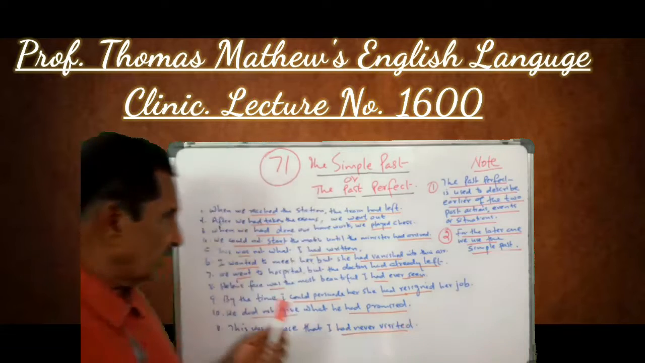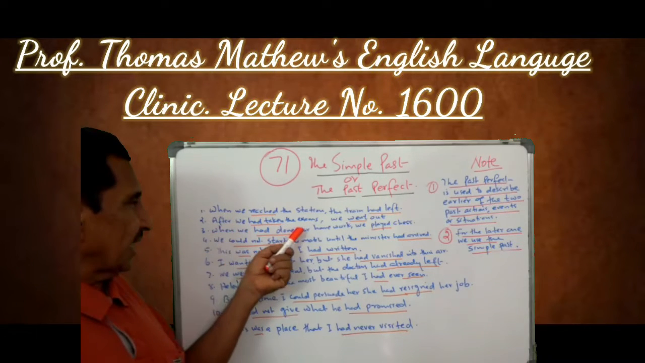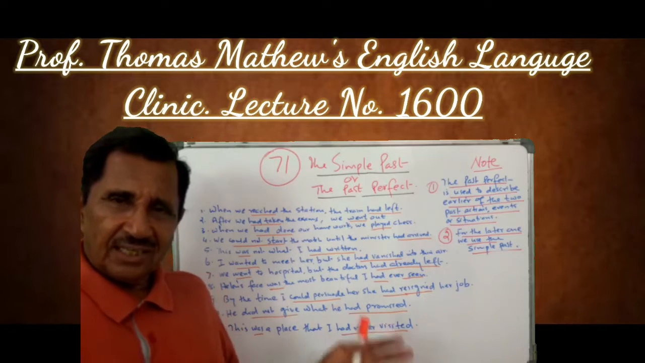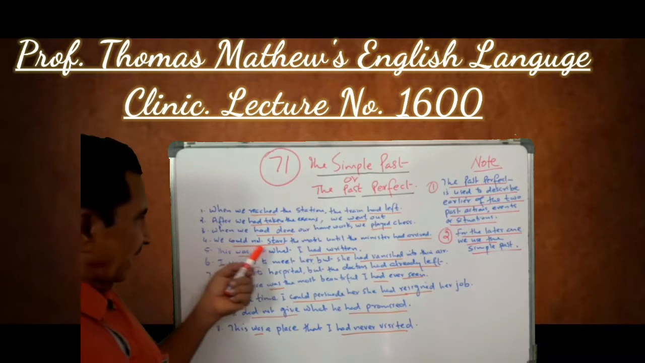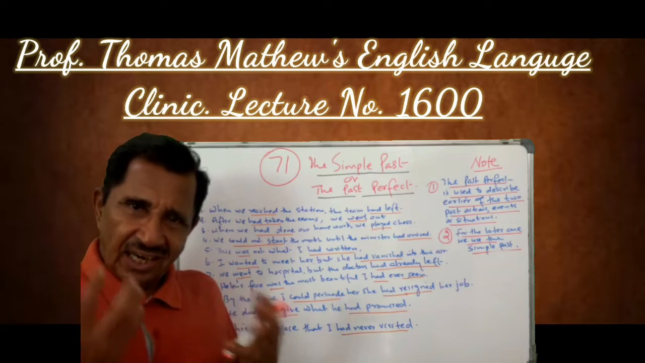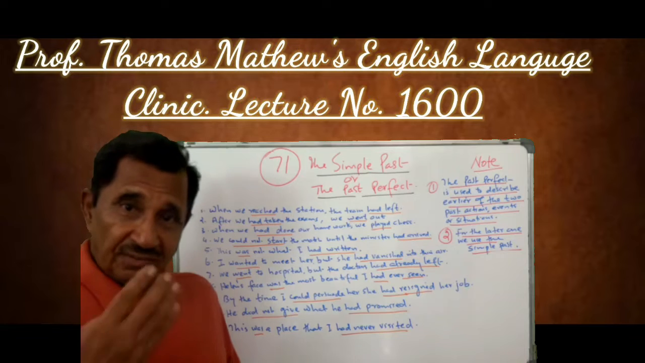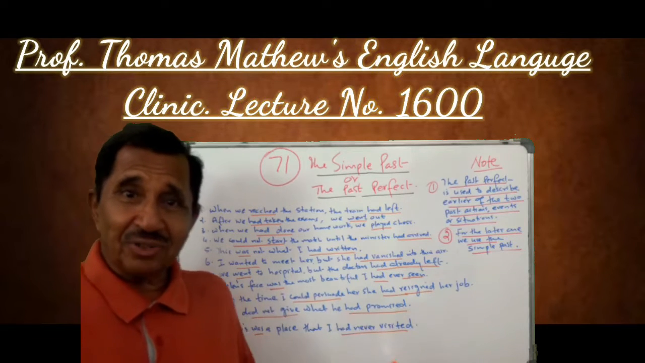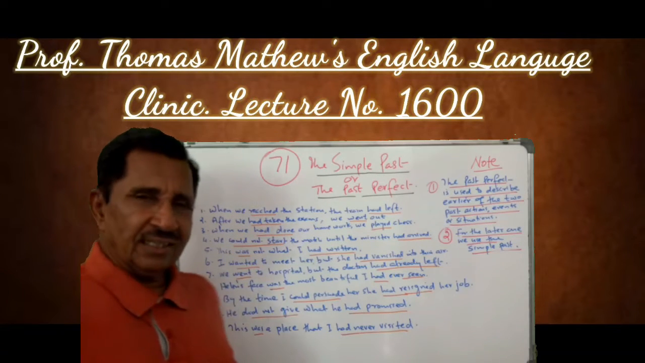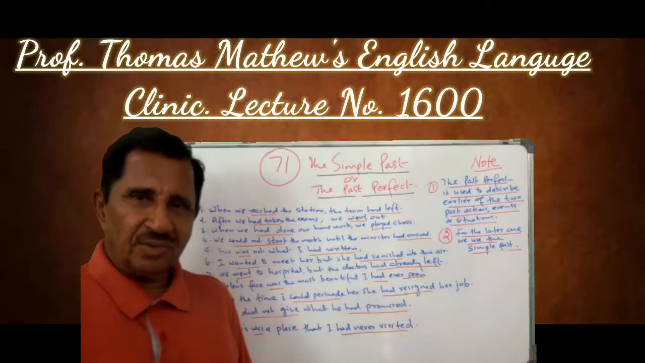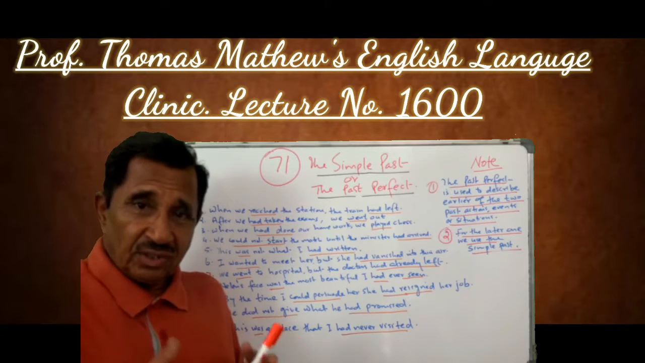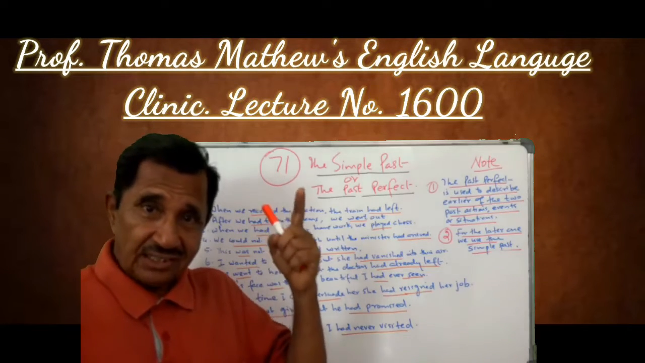Understand? Like that, the second one: after we had taken the exams, we went out. So the first action is we took the exam, the second is going out. When we had done our homework, we played chess. So the first action is doing your homework, and only after that you play chess. You don't play chess first and then do the homework. Next: this was not what I had written. So you wrote something and gave it to someone, and then another person brings it back to you with corrections, and then you say, this was not what I had written. So the first action is that writing.